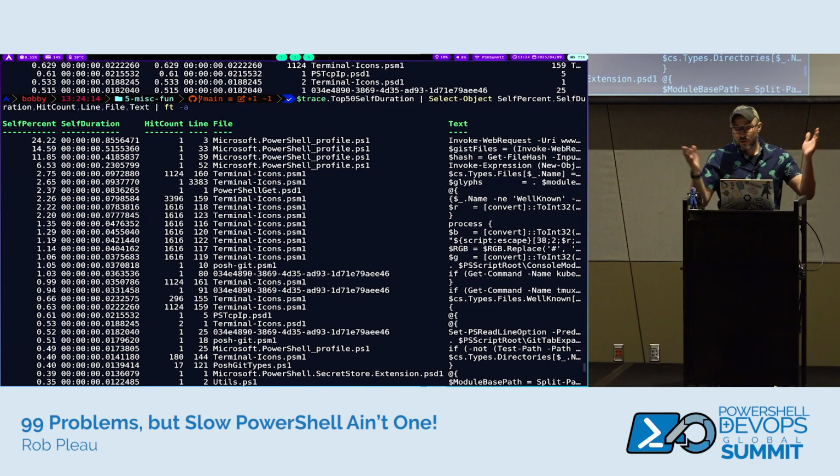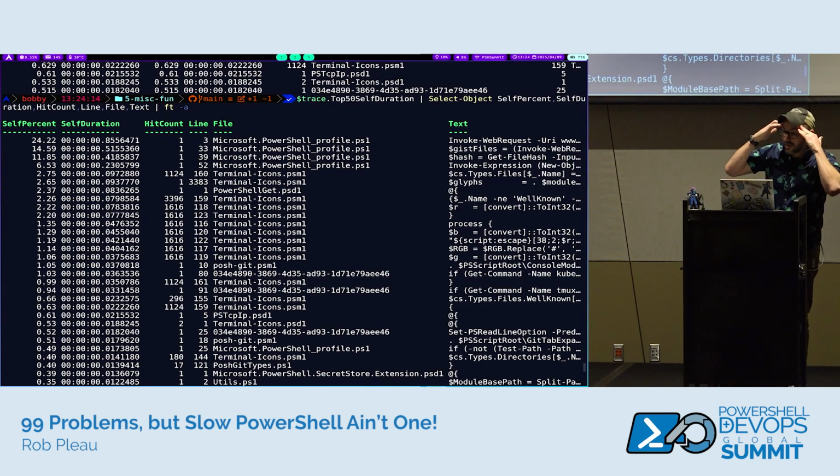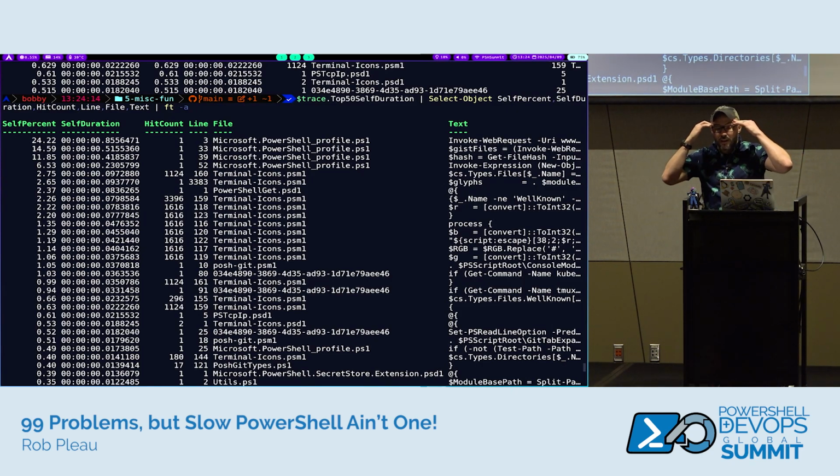And it's like, okay, well, jeepers, I have a lot of Invoke-WebRequest happening, and the Invoke-Expression there. If you want to learn about Invoke-Expression, come to my session in this room after the break. We'll be talking about PowerShell security and Invoke-Expression very specifically.